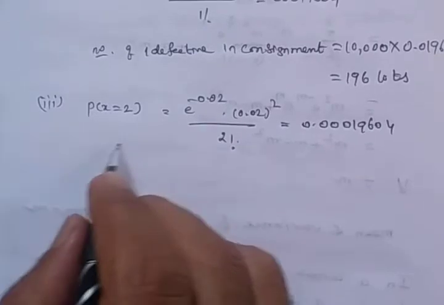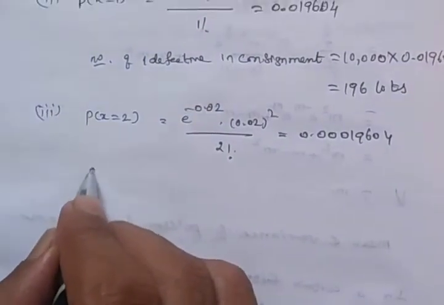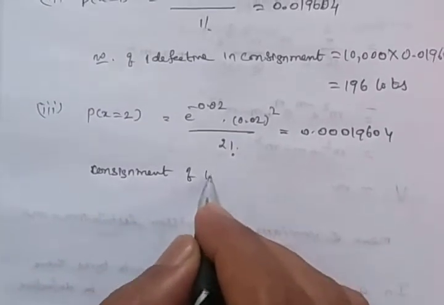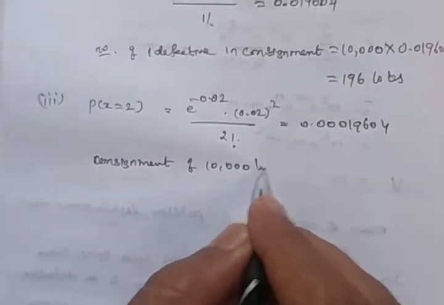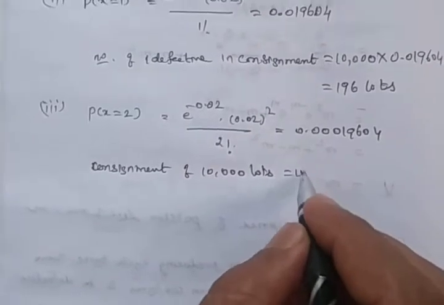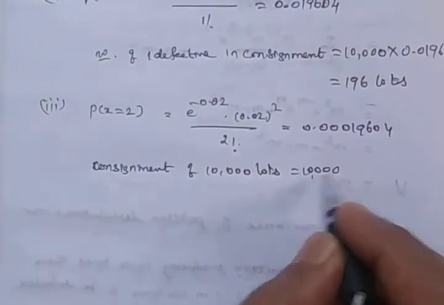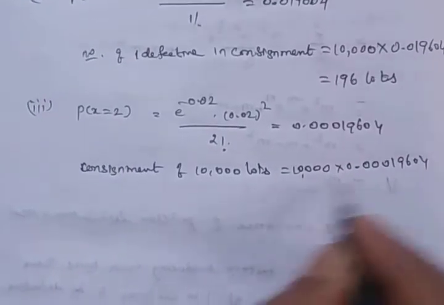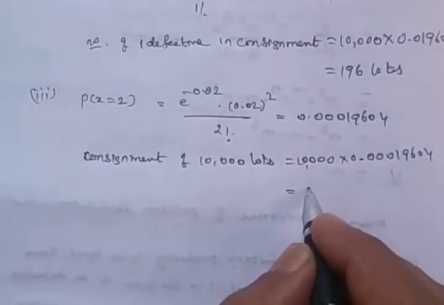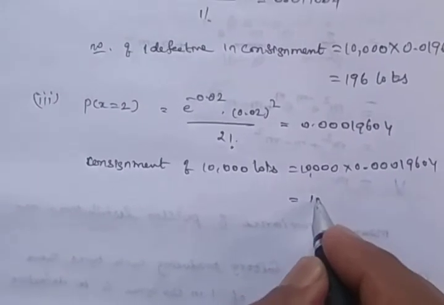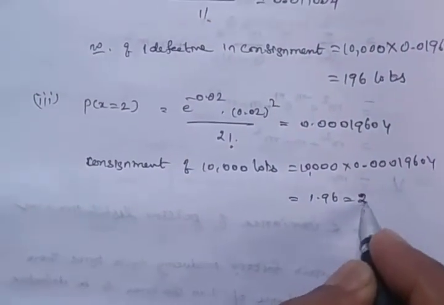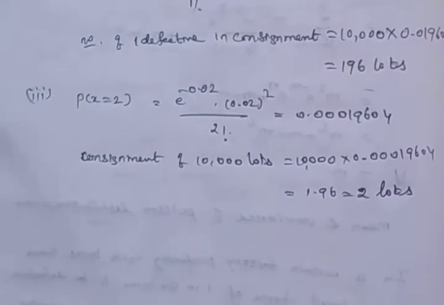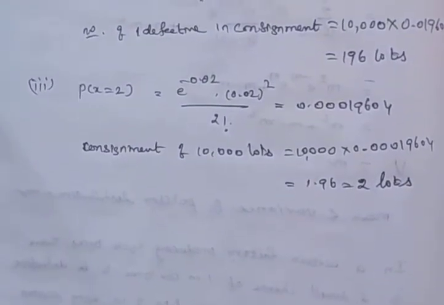Then the consignment of 10,000 lots. So what we get? 10,000 into 0.000199604. We get only 1.96, that is 2 lots are defective with the 2 defective tires.